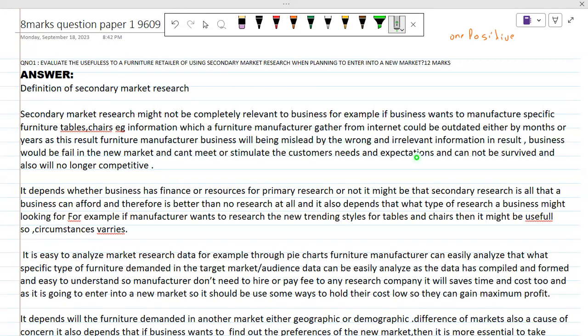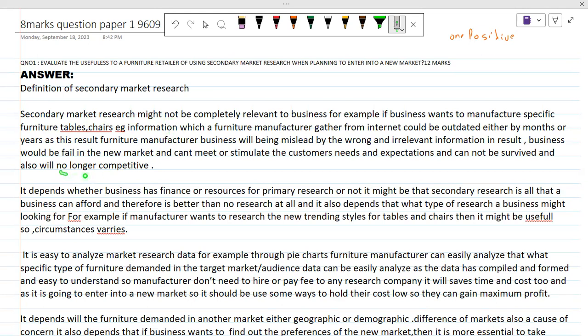So as a result, the business would fail in the new market and can't meet or stimulate customer needs and expectations. So this is my further analysis, and it cannot survive and will no longer be competitive. So basically these would be the consequences, the impact on the business if we go with secondary market research.